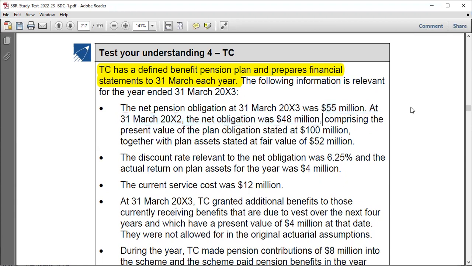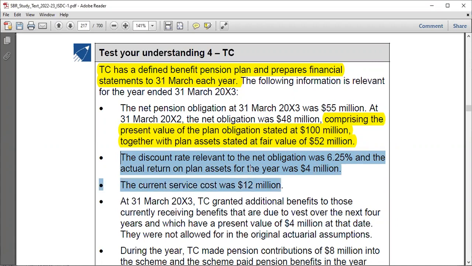Now, as per our format, we usually start with the opening balance, right? Okay, and then we are told here that 48 million comprises the present value of the plan obligation stated at 100 million together with the plan asset stated at fair value of 52. All right, they're just trying to tell us how this 48 was arrived at, right? It was obligation of 100 minus assets of 52. The question proceeds and says the discount rate relevant to the net obligation was 6.25%, and the actual return on plan assets for the year was 4 million, right?